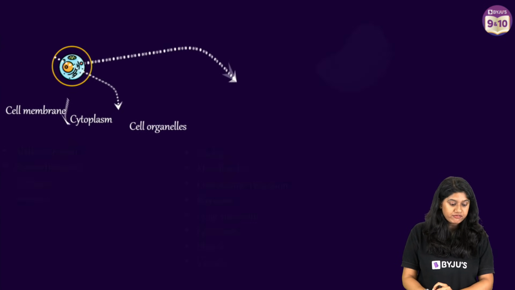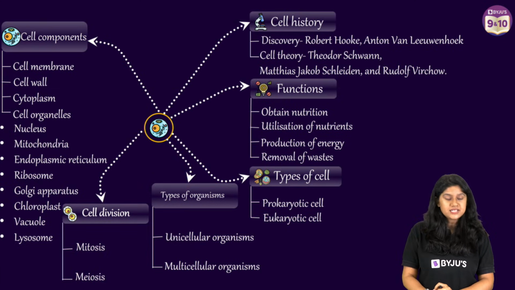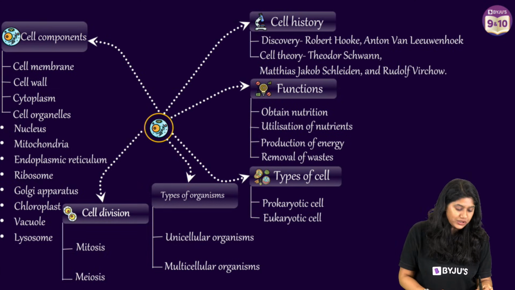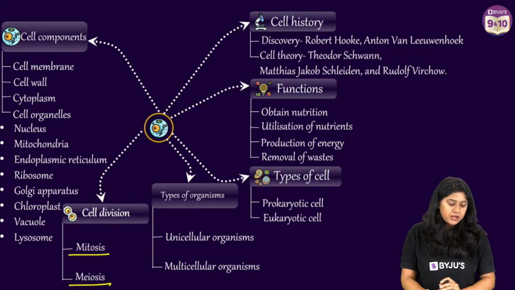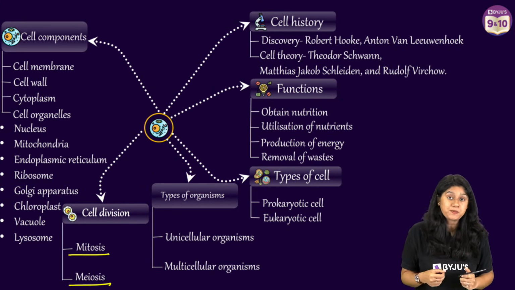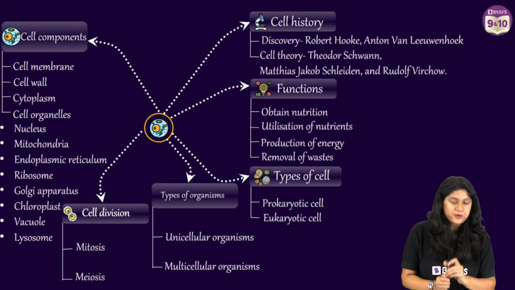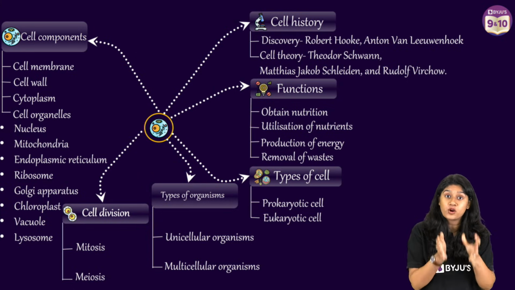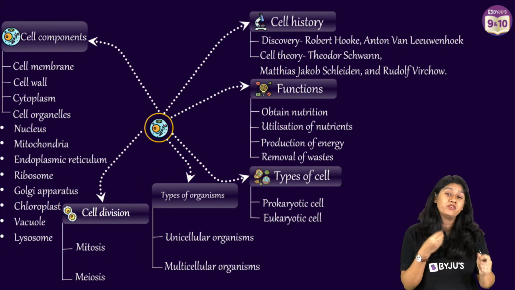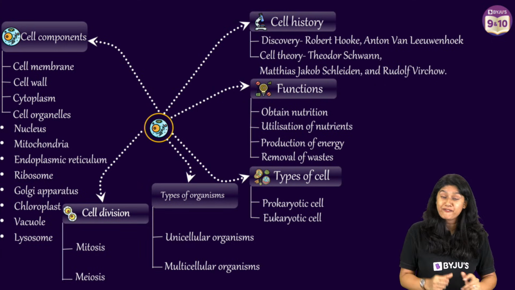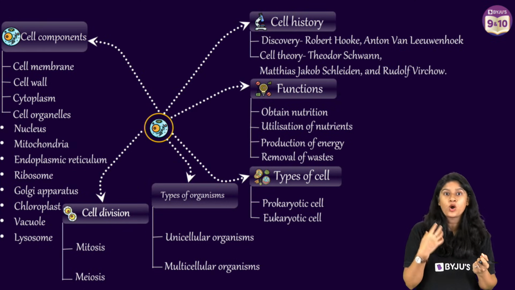Moving further, we have a very, very important thing, which is the end or the last part of this chapter, that is the cell division. Now, we have two types of cell division that we have mentioned in our book, which is mitosis and meiosis. In mitosis, we see that the cells will be producing the exact copy of themselves. So if we have one cell that is producing the two daughter cells, of course they will be identical copies. We have that in our body, in our skin cells and different other parts where we see the continuous repair. Then we have meiosis, which happens in the germ cells, such as ovum or the sperm.